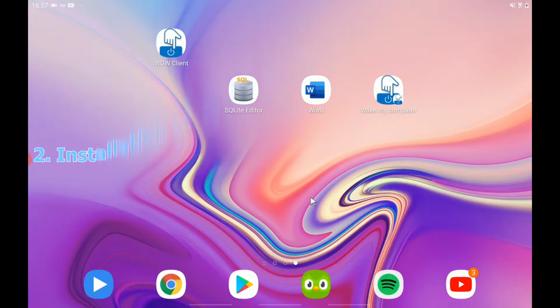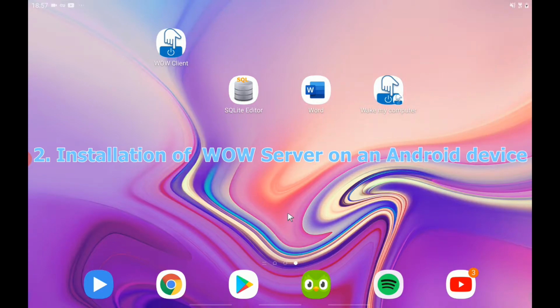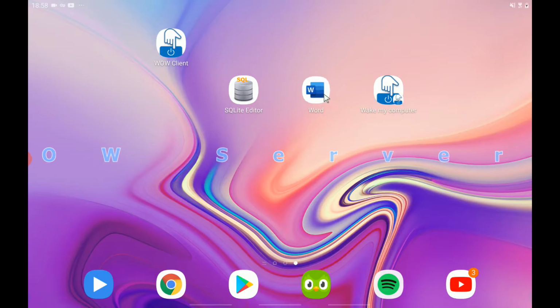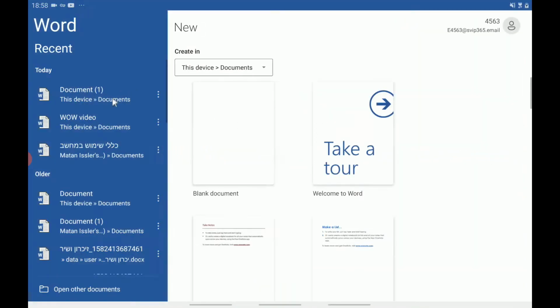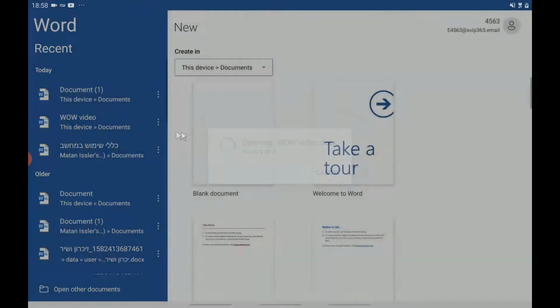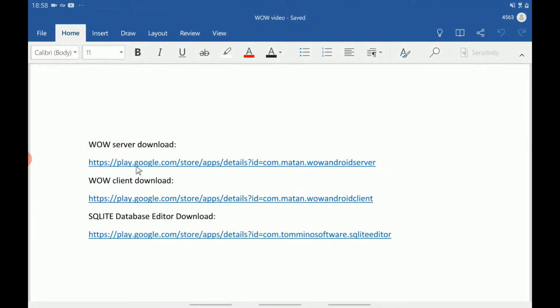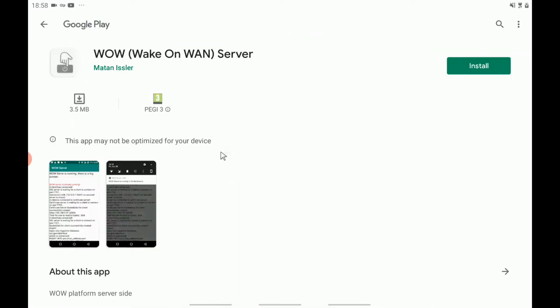Okay, now I'm gonna show you how to install the server application if you prefer to run your server on an Android. So let's go to the Play Store. Let's download the app.